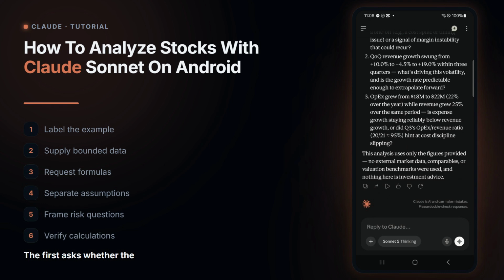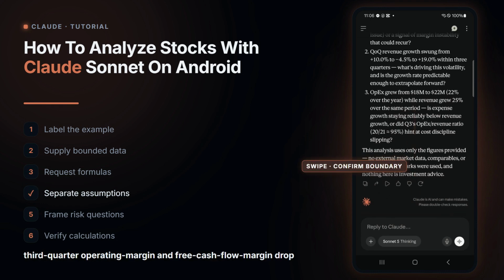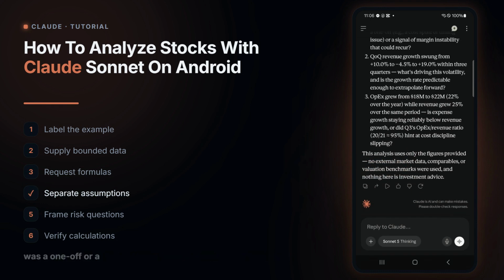The first asks whether the 3rd quarter operating margin and free cash flow margin drop was a one-off or a sign of instability that could recur. The second asks what drove quarter-over-quarter revenue growth to swing from plus 10% to negative 4.5% to plus 19%, and whether growth is predictable enough to extrapolate.